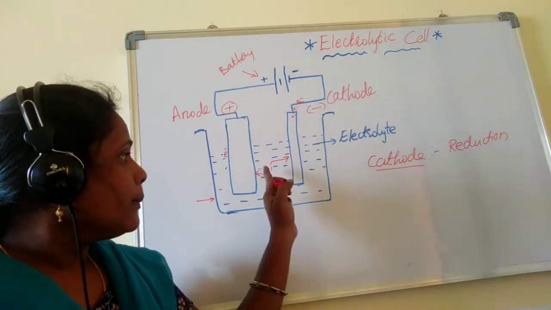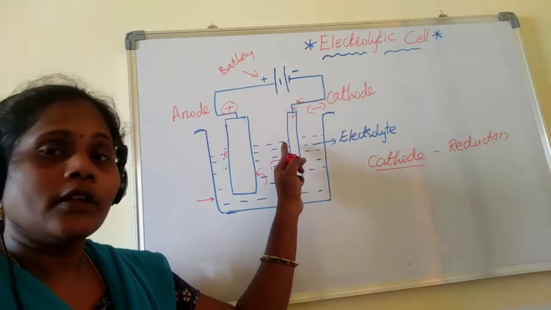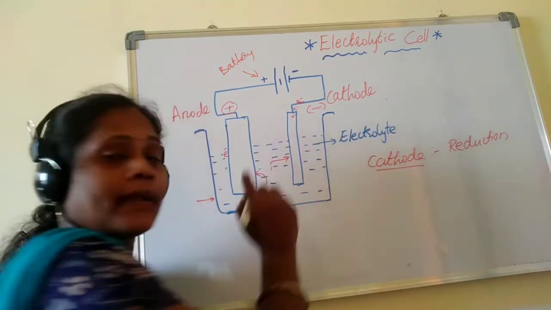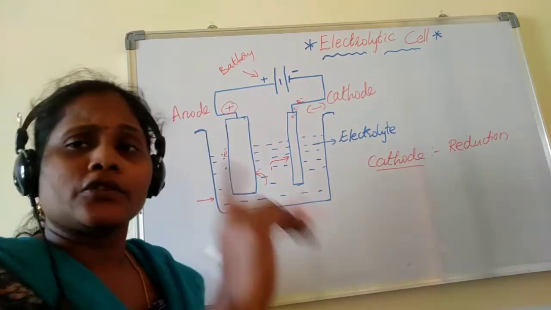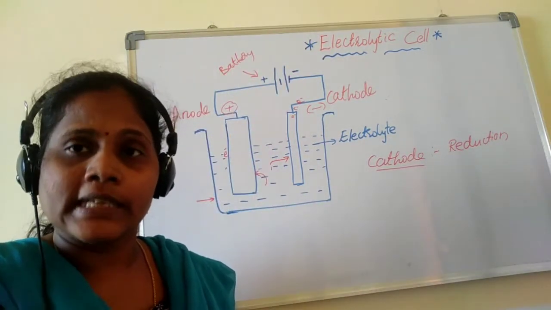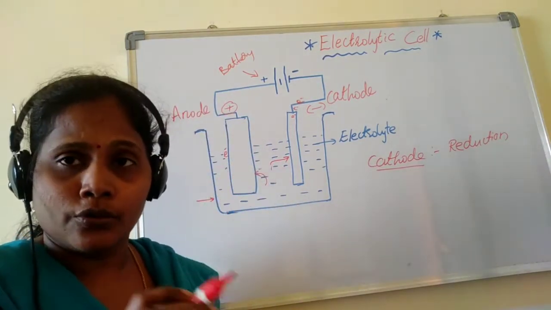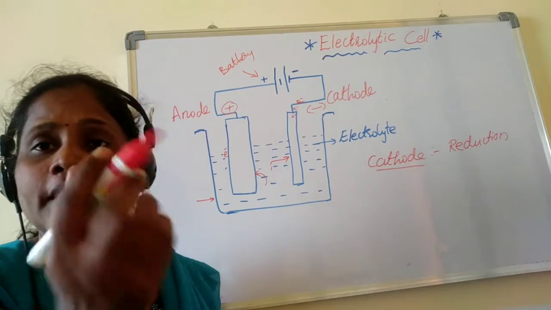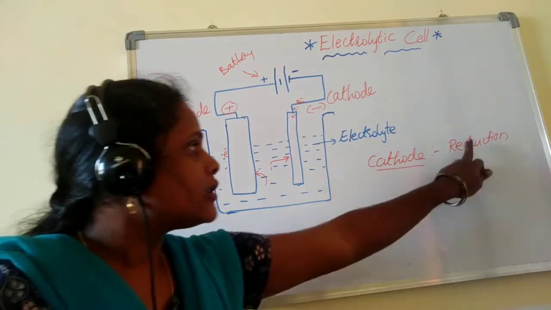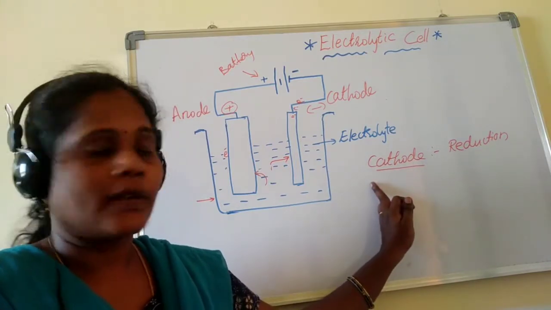At cathode, my positive ions are moving because electrons are coming here to get reduced. Therefore, reduction is taking place at cathode. In any electrochemical cell, reduction will happen at cathode only. Cat reduction, like you remember, or red cat. Reduction, cathode. So red cat, you can remember short forms, right?